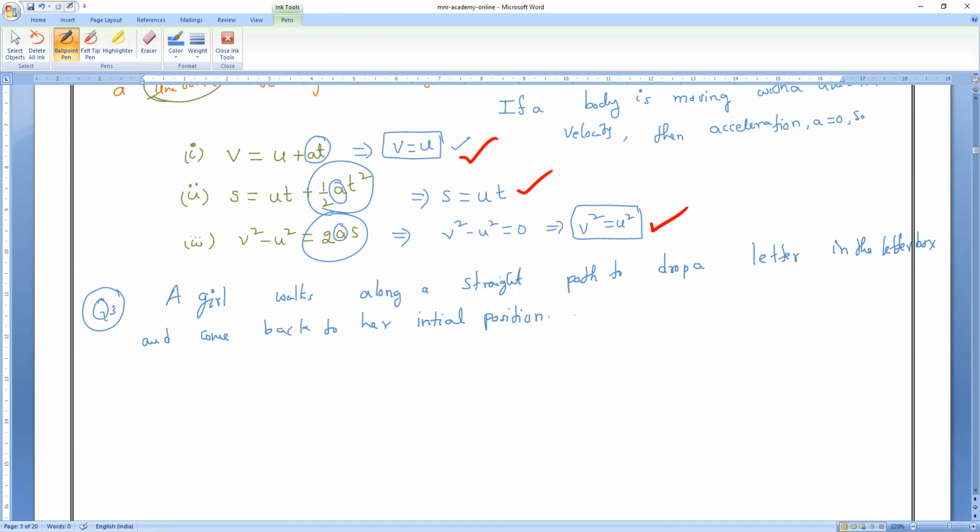Her displacement-time graph is shown in the figure. Plot a velocity-time graph.